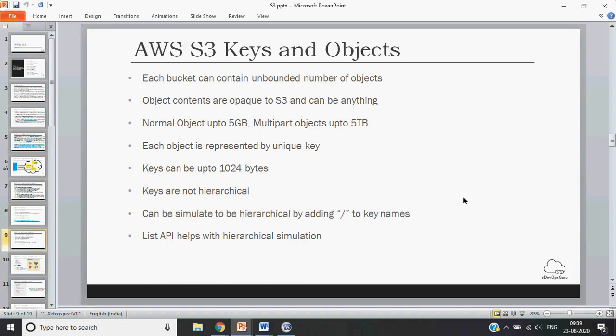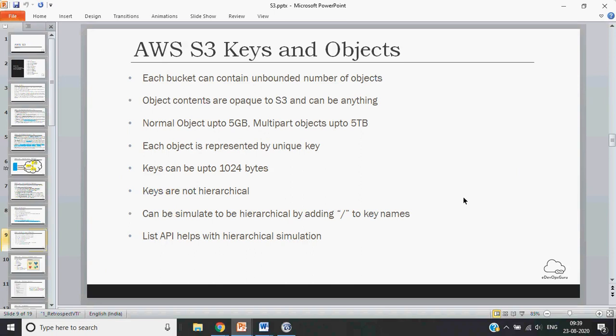The next part, which is very commonly used, is S3 keys and objects. Whatever you store inside S3 is known as an object. If you store a file, that is called an object. An S3 bucket can contain any number of objects. There is no limit; it can store 1,000, 2,000, 10,000, or 1,000,000 objects.